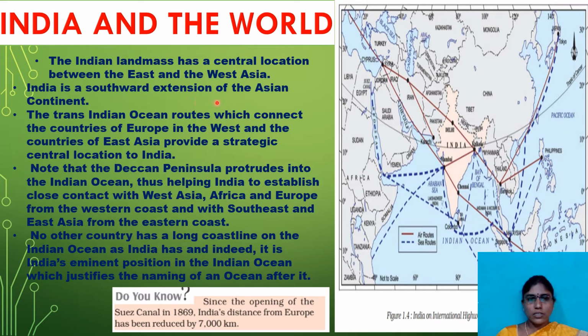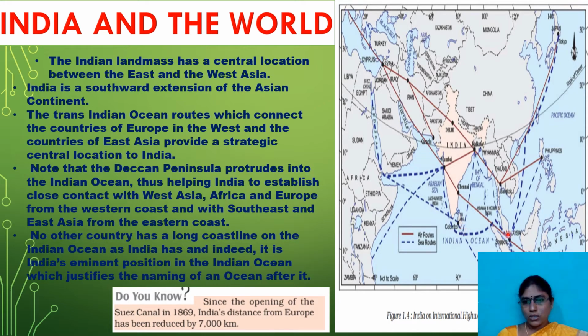India is a southward extension of the Asian continent. See here, our India is like a tail part of the Asian continent. This is a southward extension. And the trans-Indian Ocean routes connect the countries of Europe in the west and the countries of East Asia, which provided a strategic central location to India. These are the ocean routes connected with other nations, especially for trading purposes.